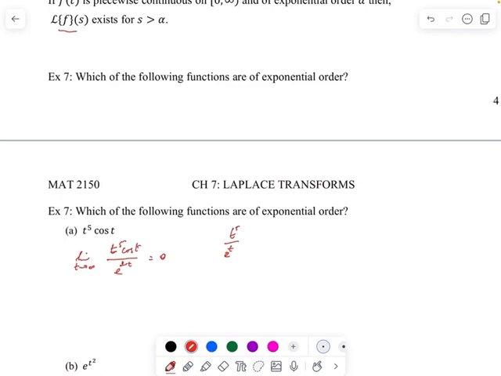And you know that the limit as t goes to infinity, by using L'Hopital's rule, will take us to 0. Now for what value of t, that is something we can work through, but the question didn't ask, so I'm just going to leave it. So we say that yes, this is of exponential order.